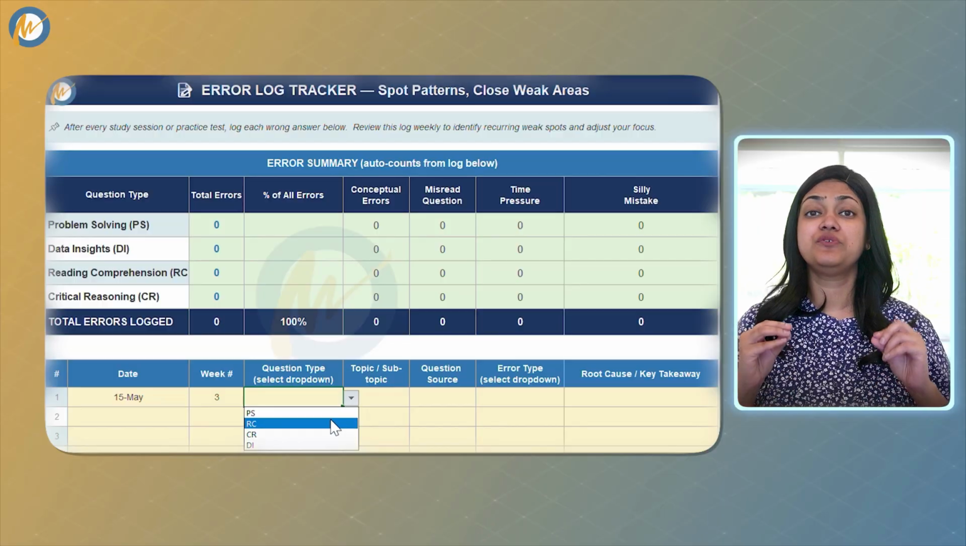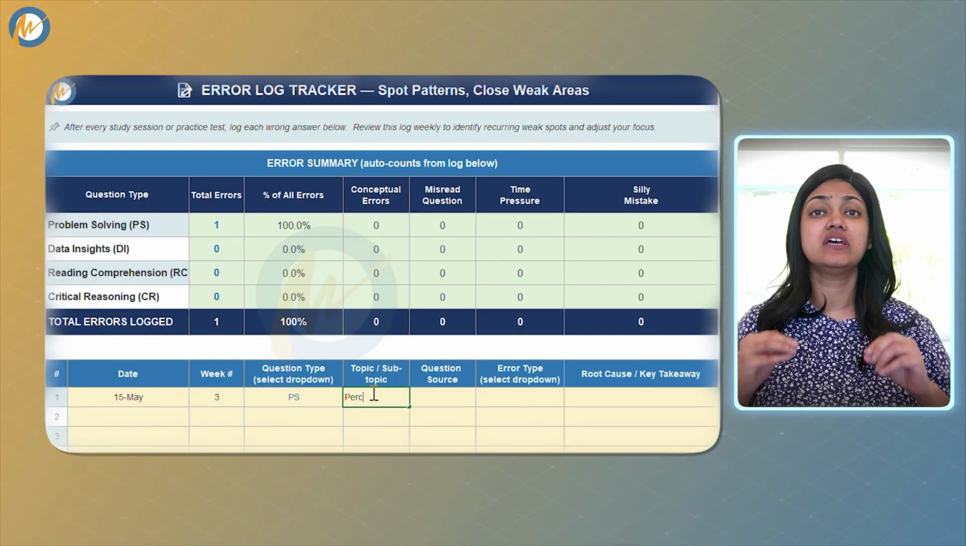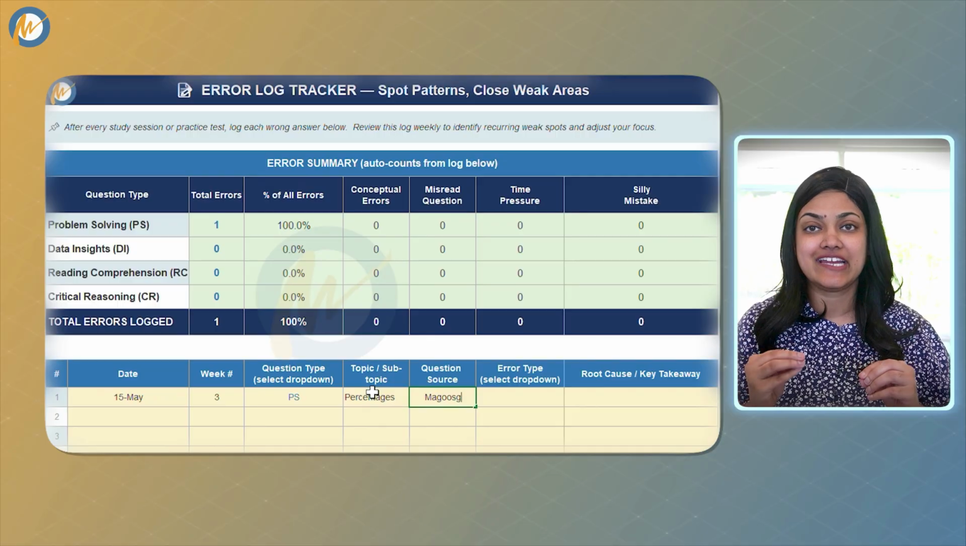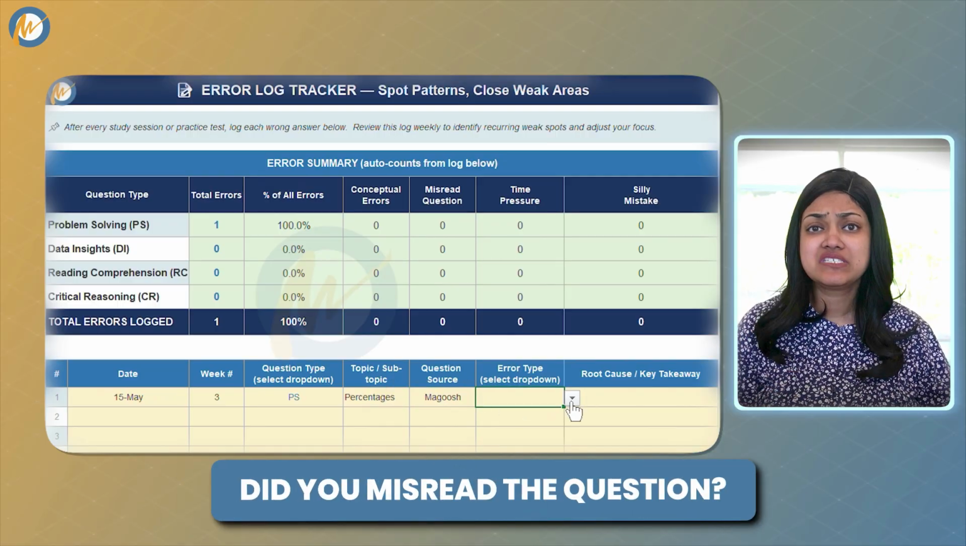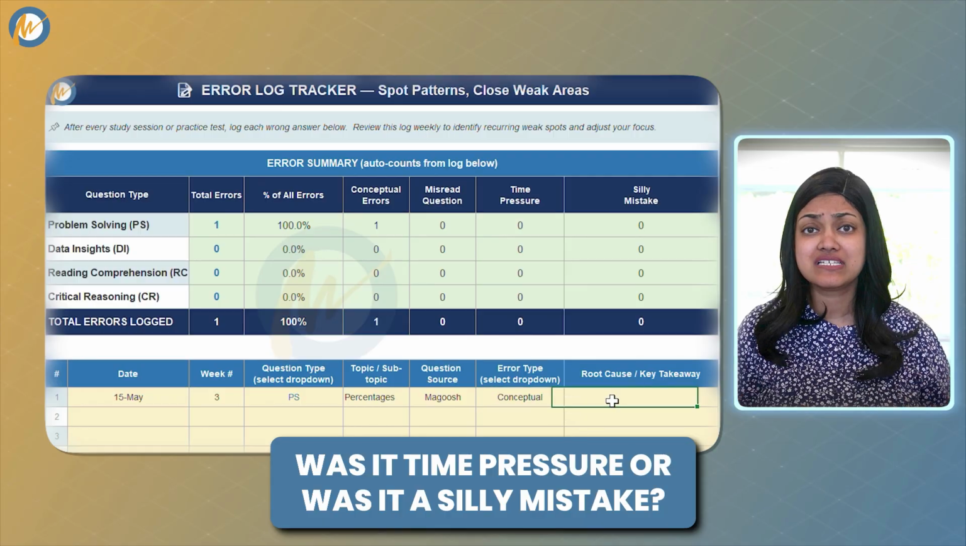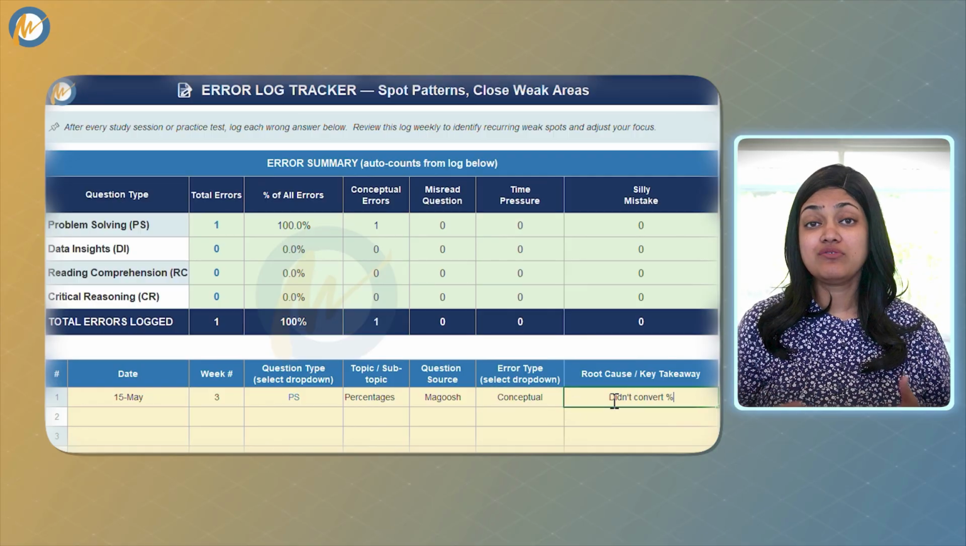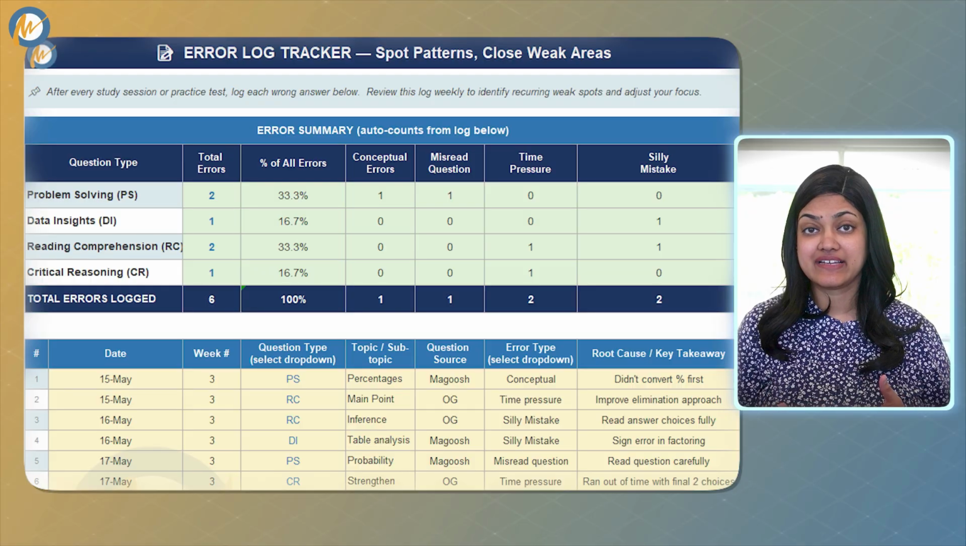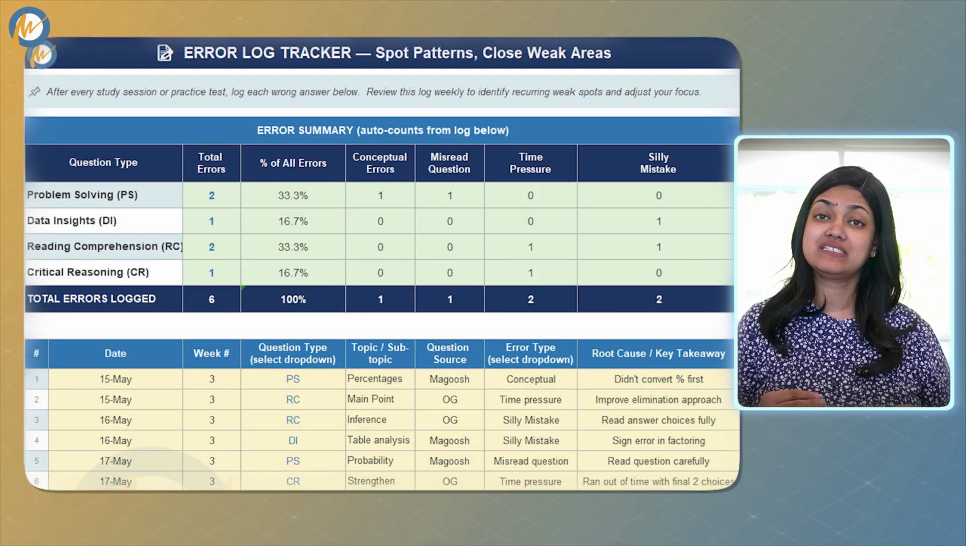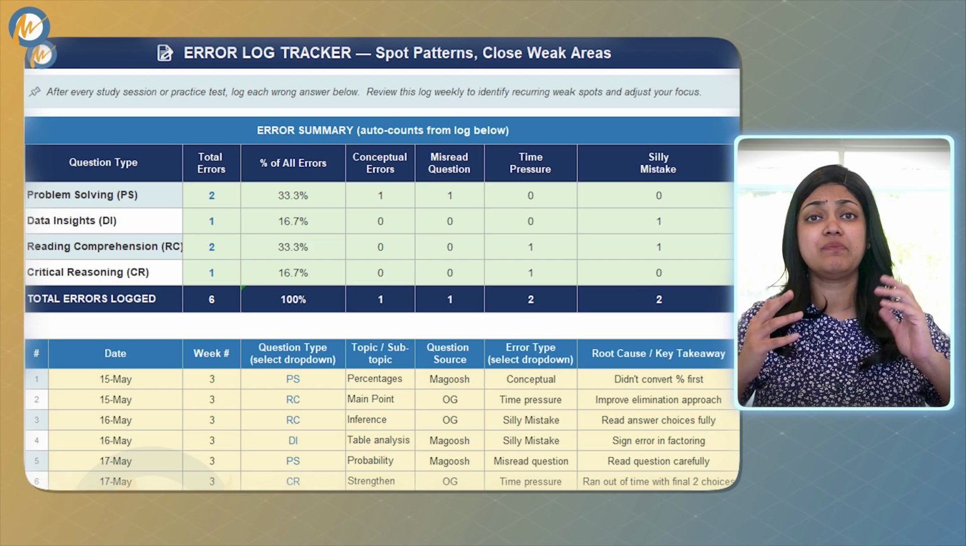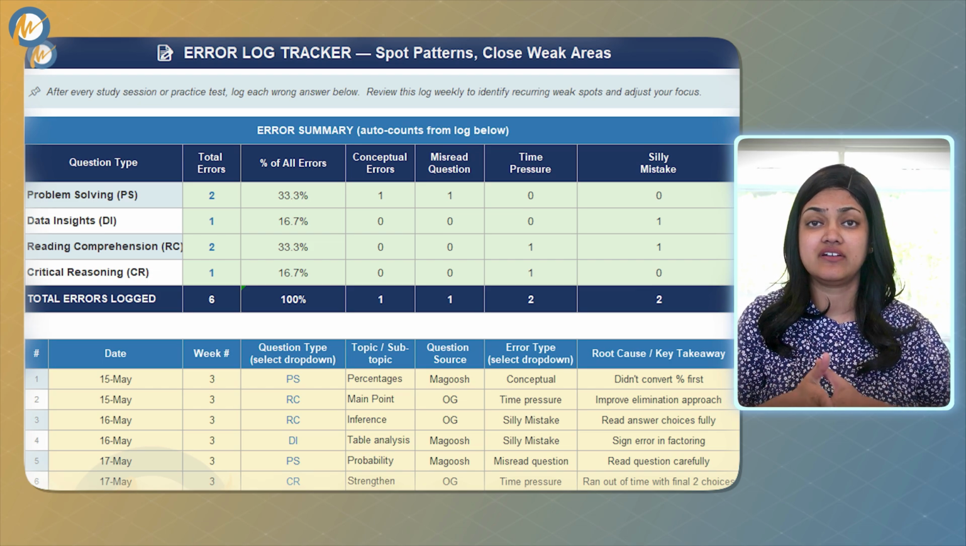For each wrong answer, you note the question type, the topic, the source, and this is the important part, the error type. Was it a conceptual gap? Did you misread the question? Was it time pressure or was it a silly mistake? The planner then auto counts your errors by question type and by error category. So at any point, you can look at the summary and see, I'm getting 34% of my PS questions wrong and most of those are conceptual errors in percentage questions. That tells you exactly where to focus next. This is the kind of data-driven approach that the planner is built around. Actual patterns in your performance that will help you improve faster than you think.